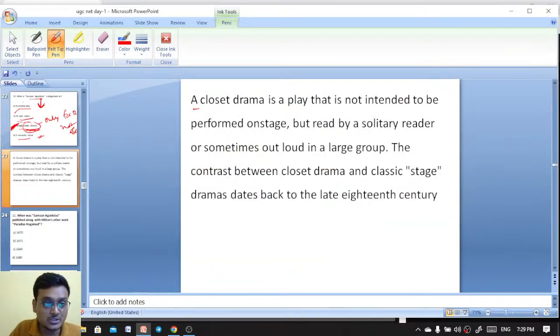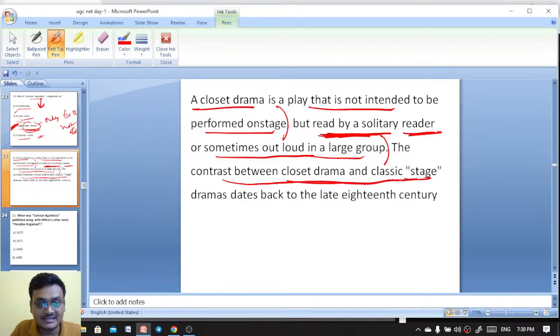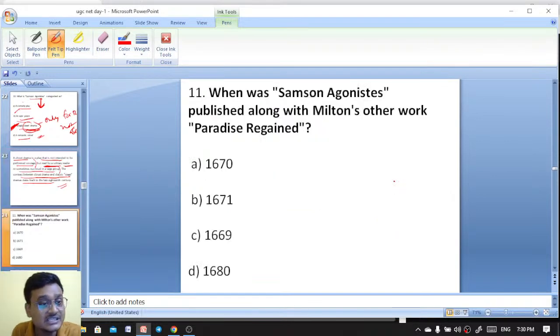A closet drama is a play that is not intended to be performed on stage, but to be read by a solitary reader, or sometimes out loud in a large group. The contrast between closet drama and classic stage drama dates back to the late 18th century. By the way, closet drama is not for acting, but for reading.